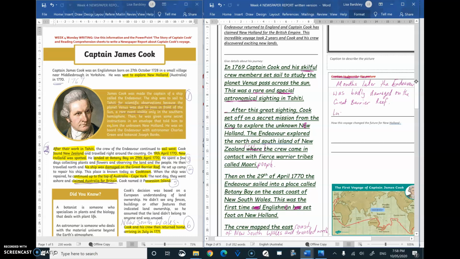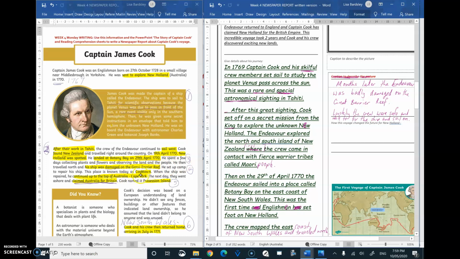Luckily, the crew were safe and able to fix the ship and sail on. So I could just leave it there.